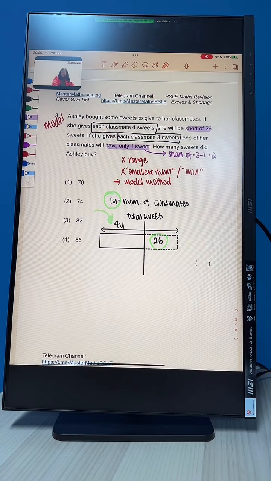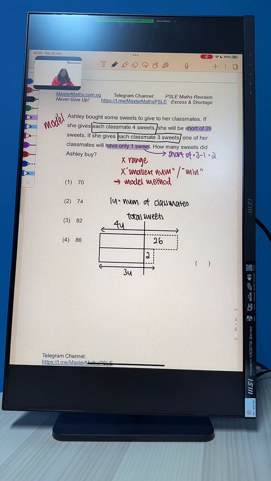Okay, similarly, she has this amount. She needs another 2. Not 1, be careful, not 1, but she needs another 2 in order to be able to give her friends 3 sweets each. That's why we have the 3 units. Okay? So far so good?